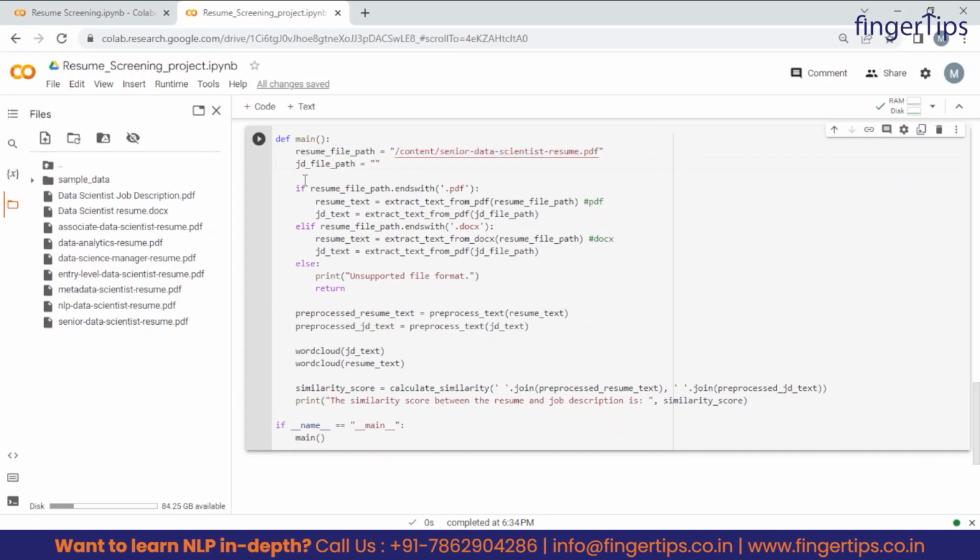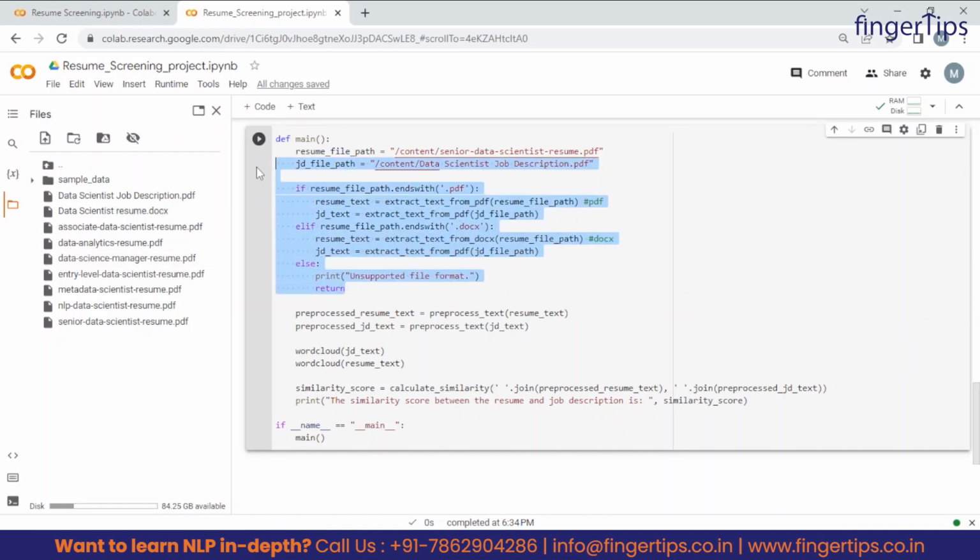In a similar manner we will copy the path for the job description file. Yeah, so this is my data scientist job description file. It is in PDF format. We'll again copy this path and paste it here. As you can see, both these files are in PDF format now. But we could also have a file like the data scientist resume, which is in docx format. We will later see how to execute this one.